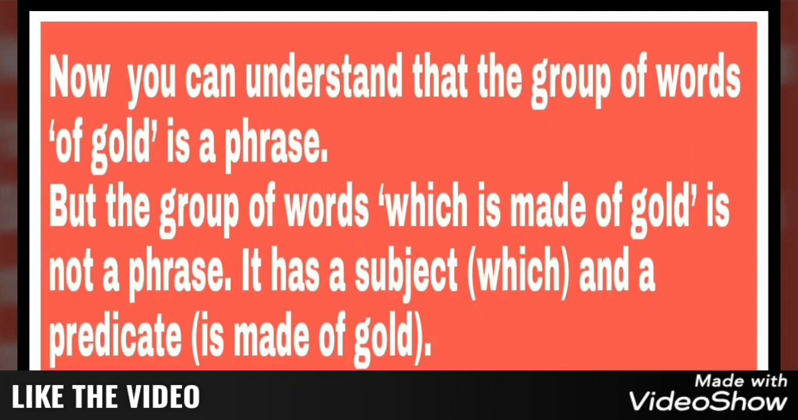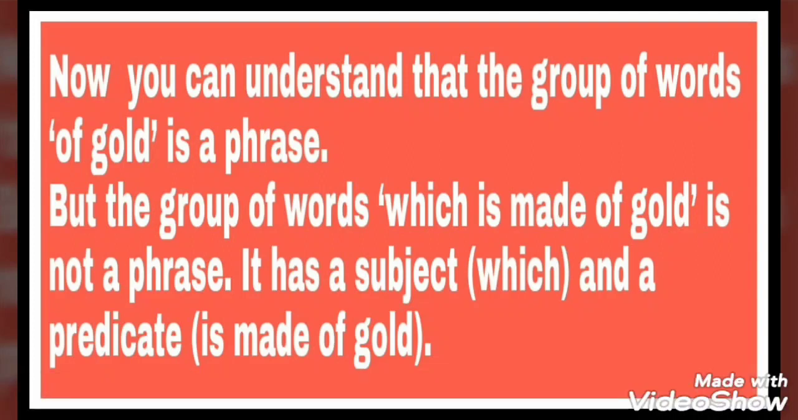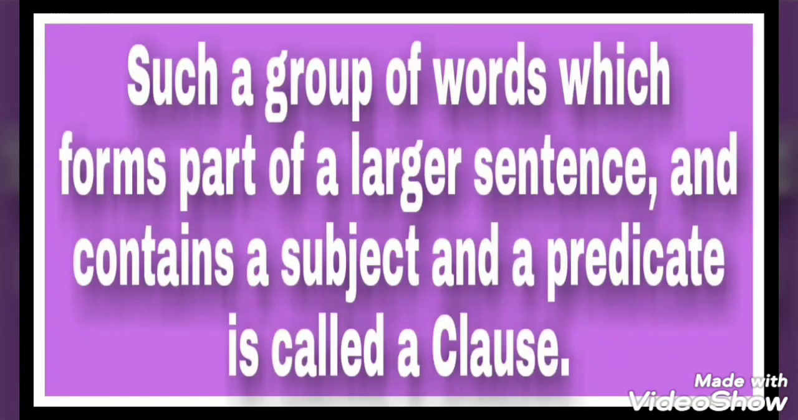But in the second sentence, Sita has a bracelet which is made of gold, it is not a phrase. Let us see why. It has got a subject, which, and it has got a predicate also, is made of gold. Meaning is the same but the sentences are different. Now in this condition, when there is a group of words which forms a part of a larger sentence and contains subject as well as predicate, it is called a clause.